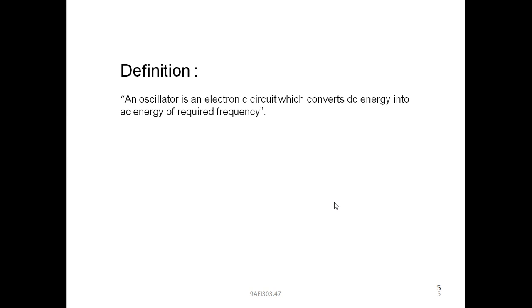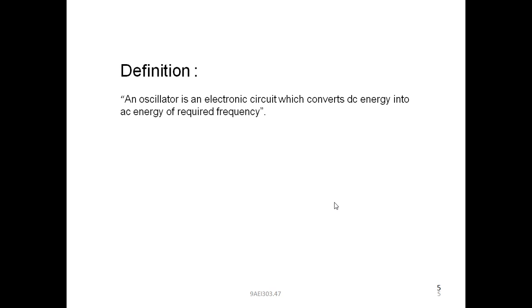An oscillator is an electronic circuit which converts DC energy into AC energy of required frequency. As we know, frequencies from 0 hertz to several megahertz or gigahertz, based on the application, can be generated by using this oscillator. Again, let us read out.